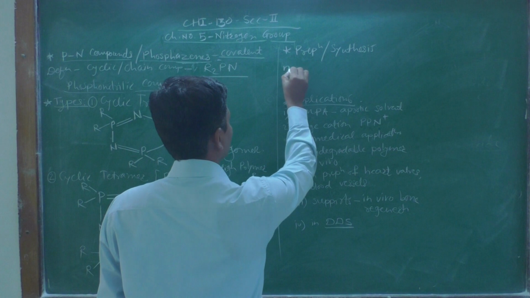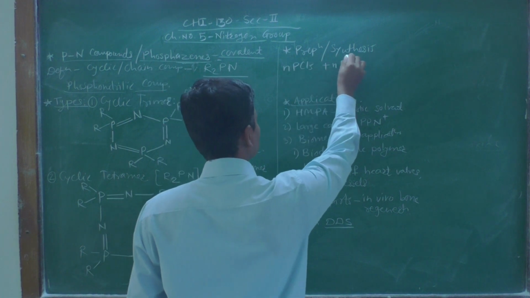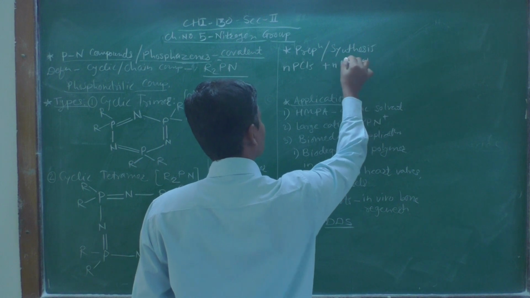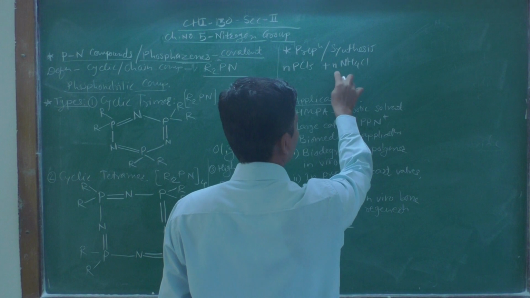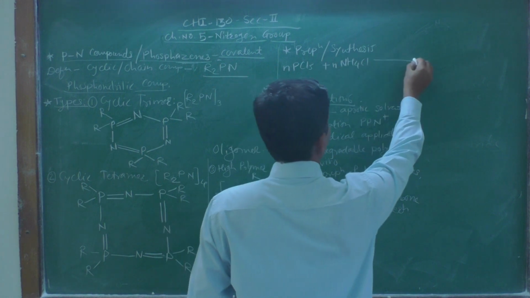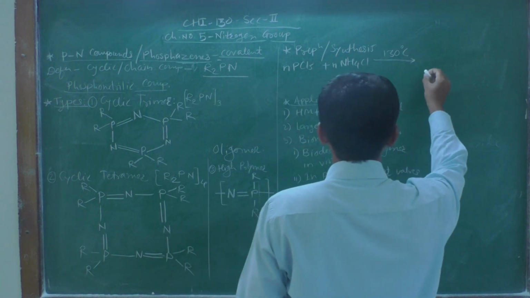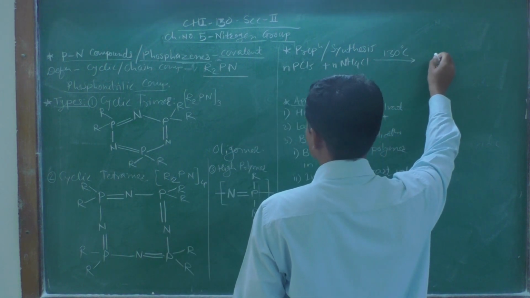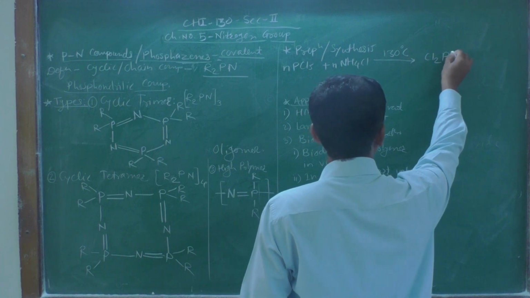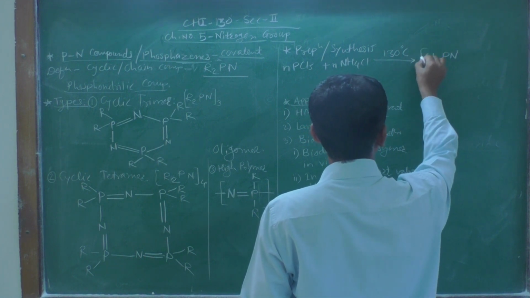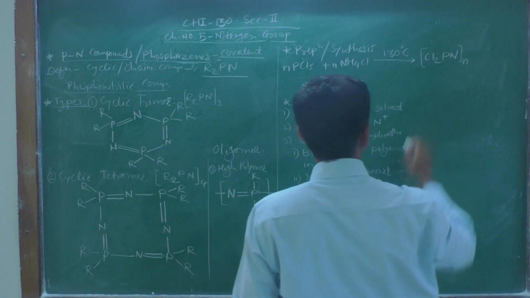So n PCl5 plus n NH4Cl, n molecules of PCl5 combining with n molecules of ammonium chloride at 130 degrees Celsius, we get (Cl2PN)n.